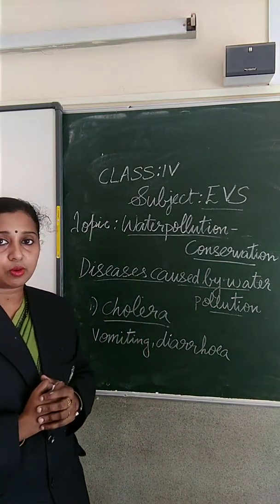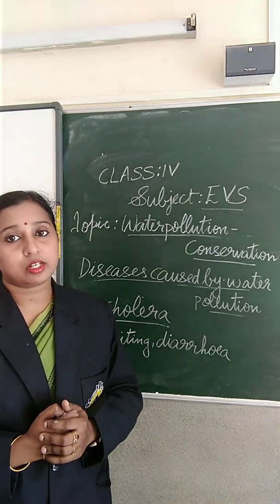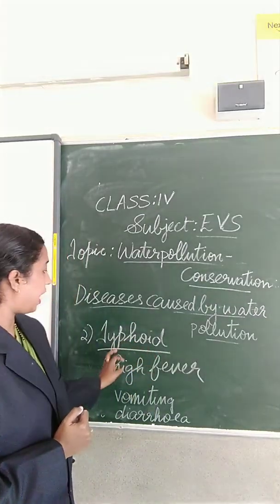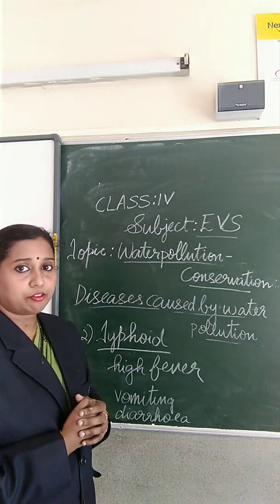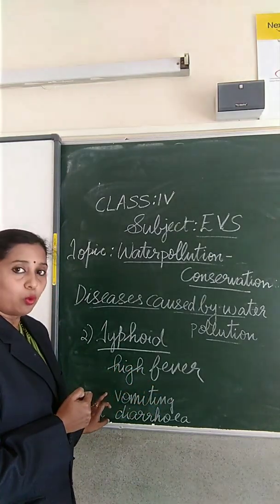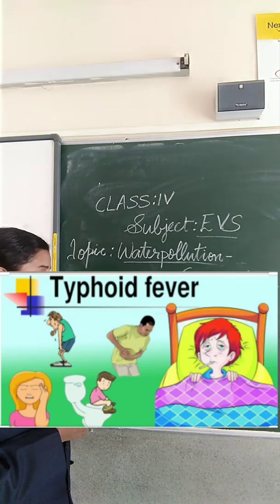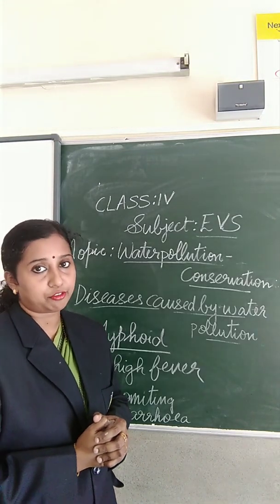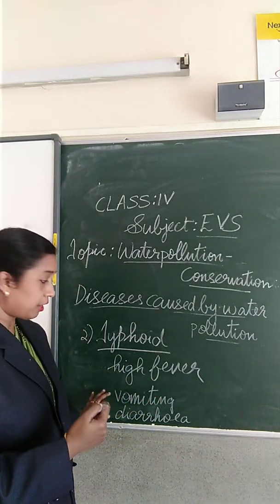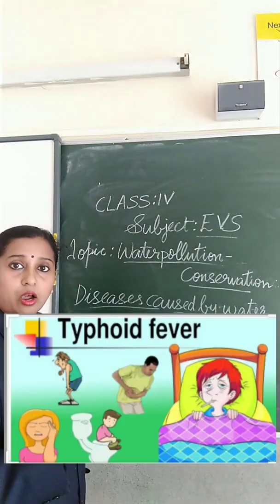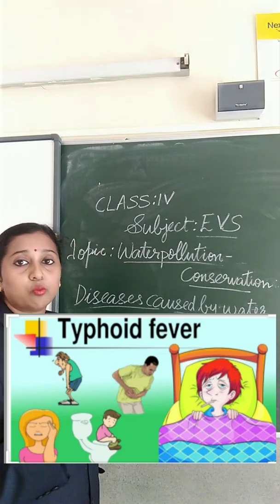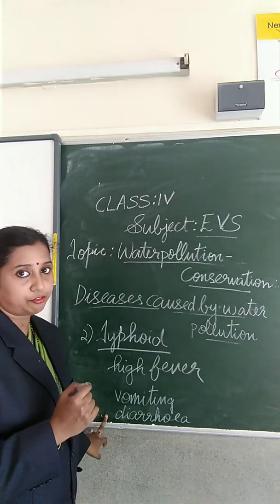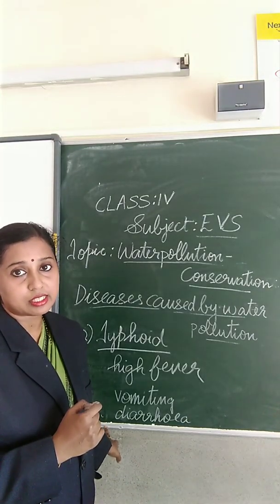So this is the first waterborne disease, known as cholera. The second waterborne disease is typhoid, and the symptoms of typhoid are high fever, vomiting and diarrhea. High fever will be there, vomiting will be there, diarrhea will be there. Already I told you diarrhea means loss of water from our body. These are the symptoms of typhoid.